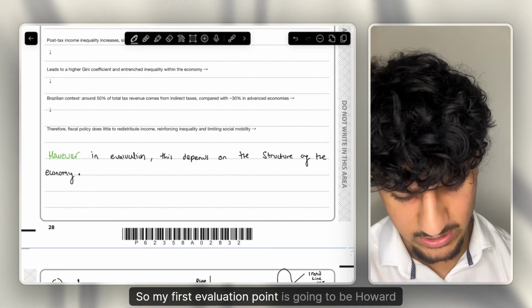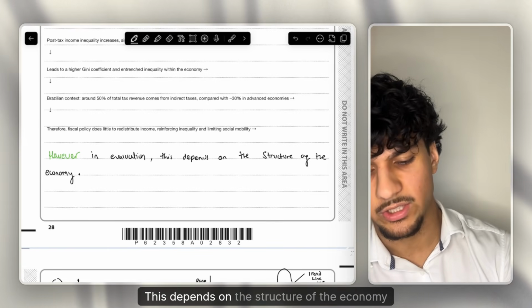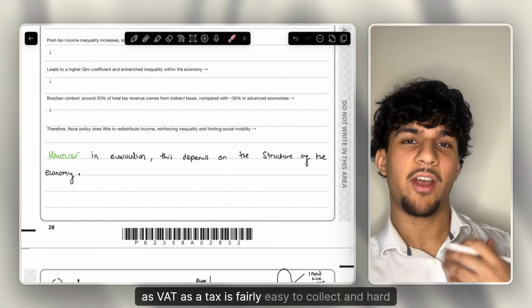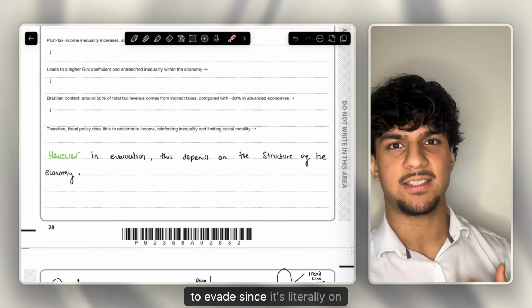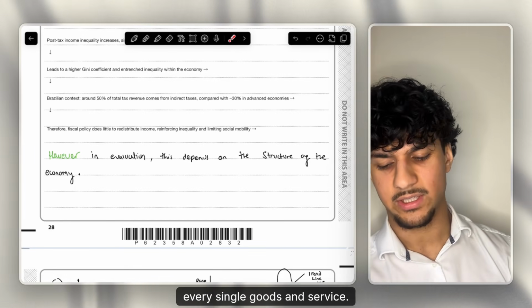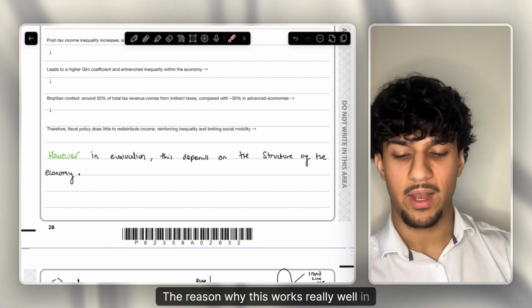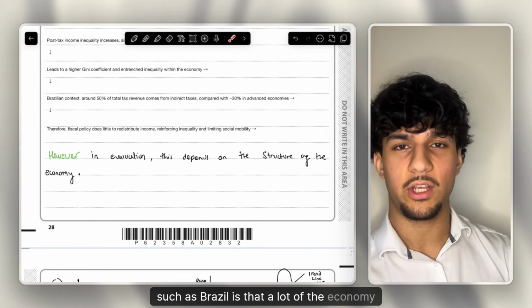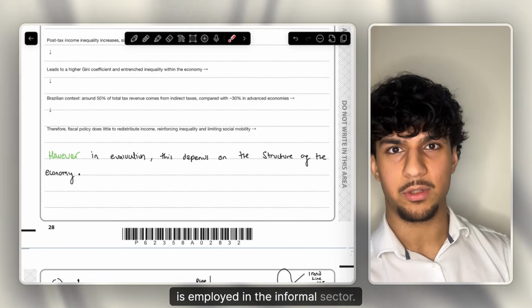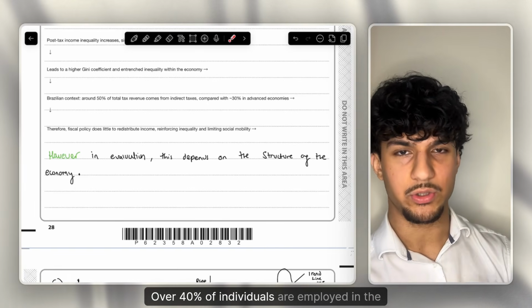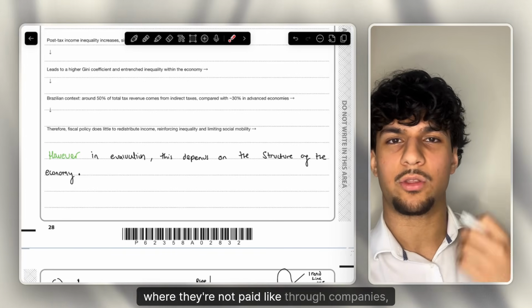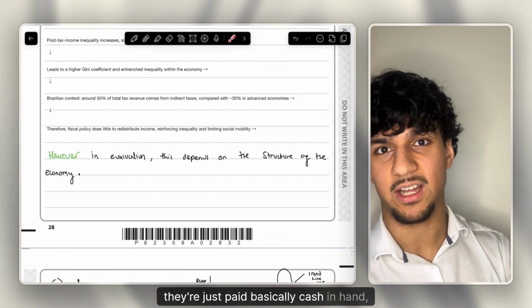So my first evaluation point is going to be how in evaluation this depends on the structure of the economy. As VAT as a tax is fairly easy to collect and hard to evade, since it's literally on every single good and service. The reason why this works really well in developing countries such as Brazil is that a lot of the economy is employed in the informal sector. Over 40% of individuals are employed in the informal sector, such as agriculture, where they're not paid through companies, they're just paid basically cash in hand essentially.